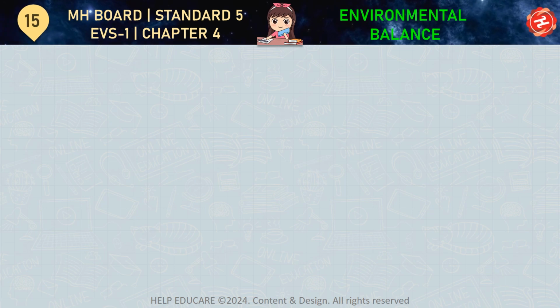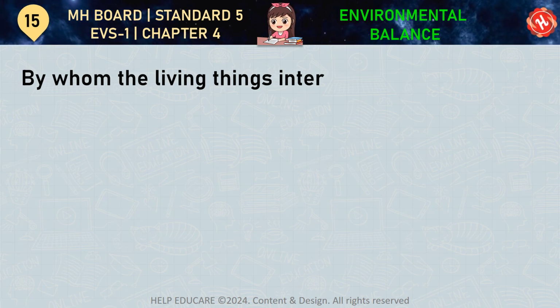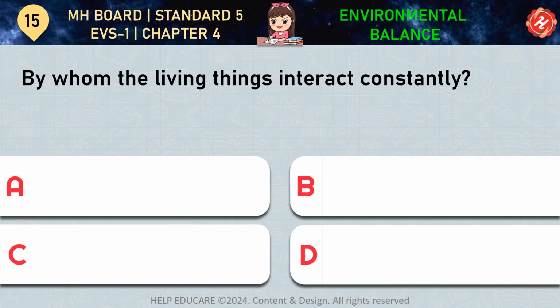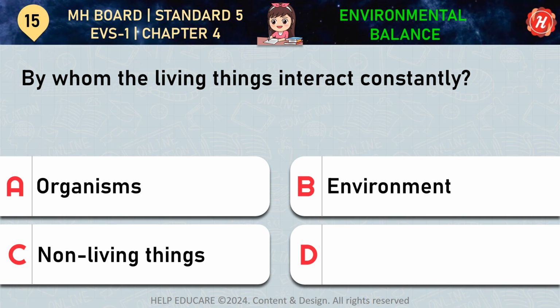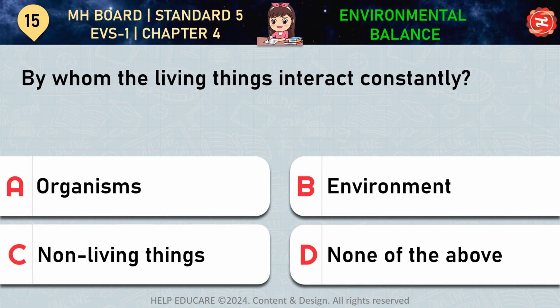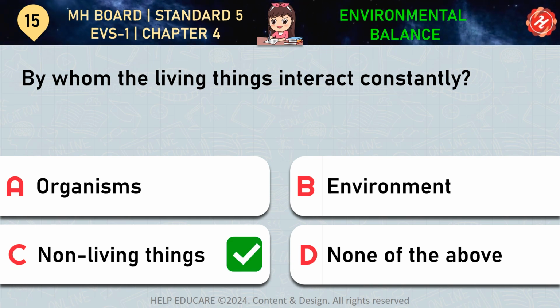Question number 15. By whom the living things interact constantly? Your options are A. Organisms, B. Environment, C. Non-living things, D. None of the above. Correct answer is option C. Non-living things.